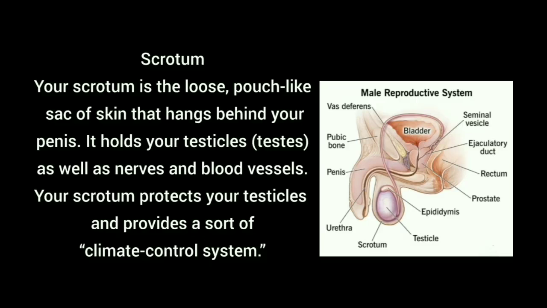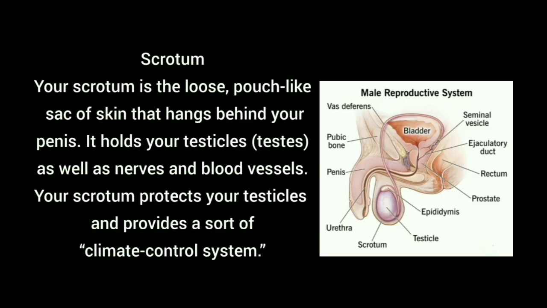The scrotum is the loose pouch-like sac of skin that hangs behind your penis. It holds the testicles as well as nerves and blood vessels. Your scrotum protects your testicles and provides a sort of climate control system. The scrotum is a loose pouch-like structure present behind the penis, and it provides a sort of climate control system.